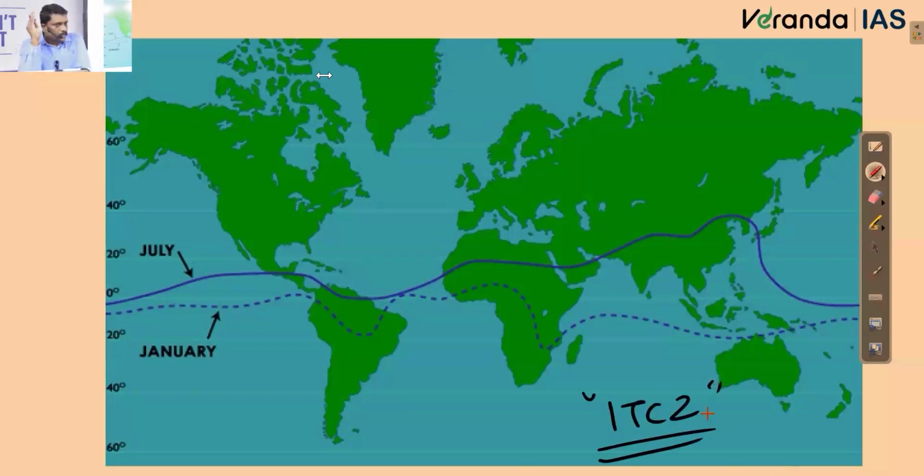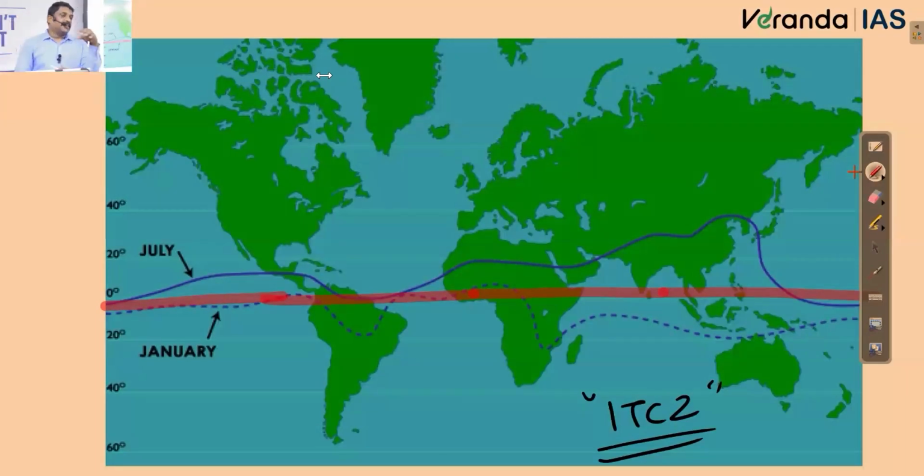Generally, we have an idea that equatorial low should be confined to which latitude? Equatorial region. Low pressure present in equatorial region, I call them as equatorial low. Now I am calling it as ITCZ. Now the question is, is this so-called equatorial low always confined to equatorial region? Answer is no. Right? Why?